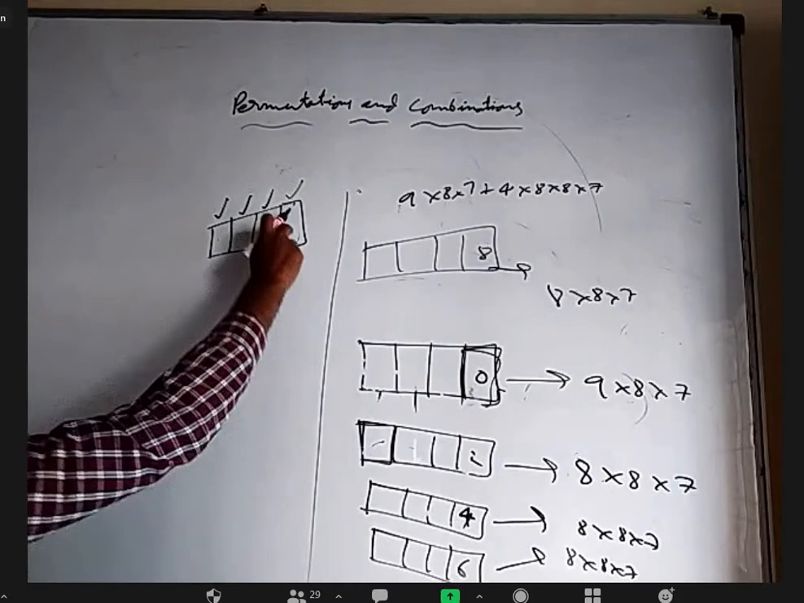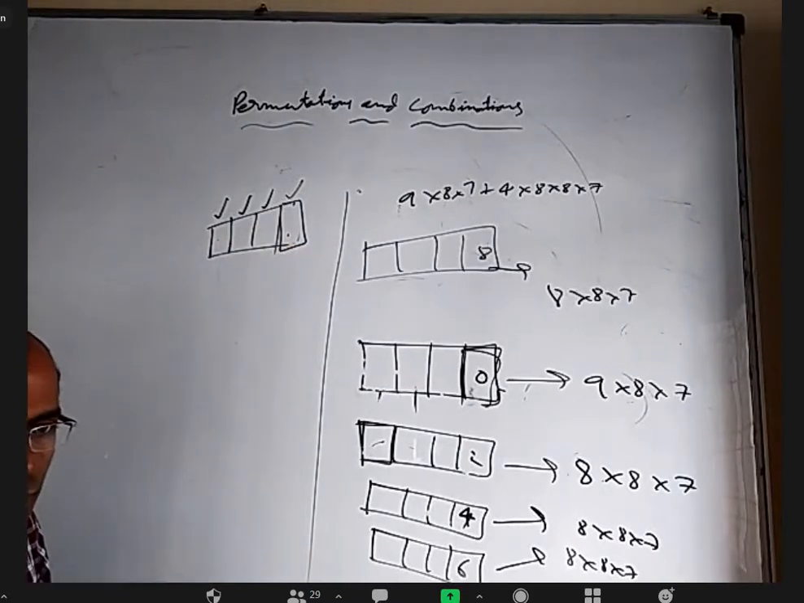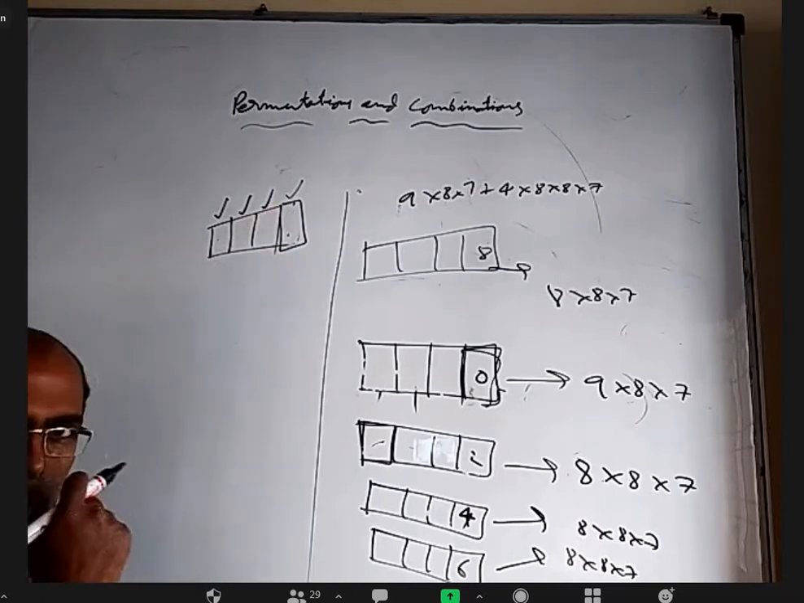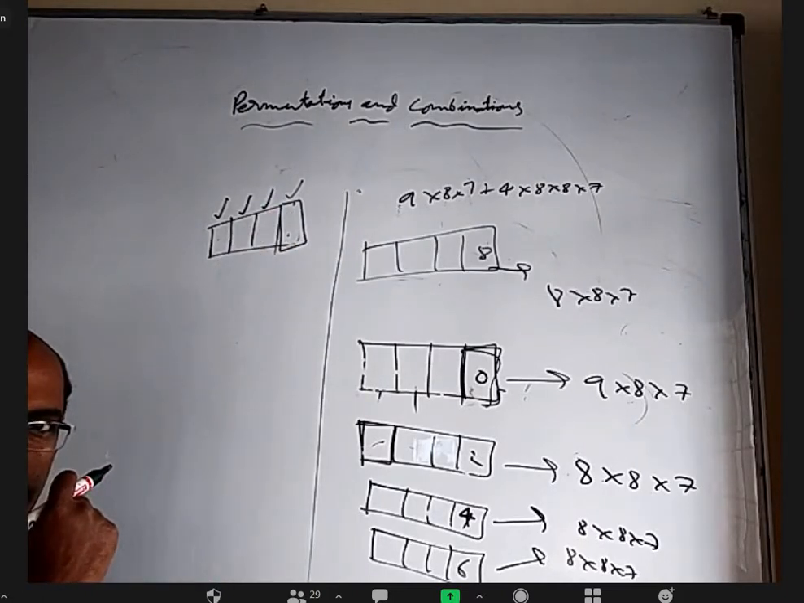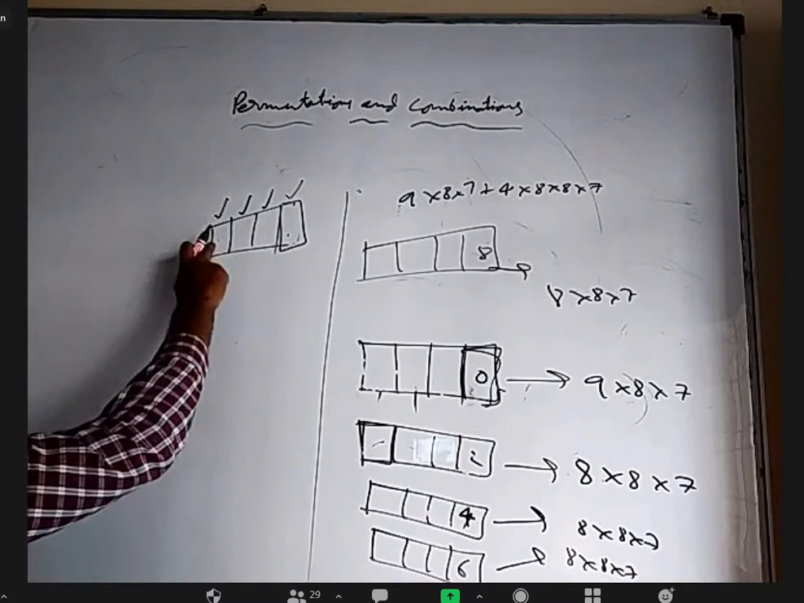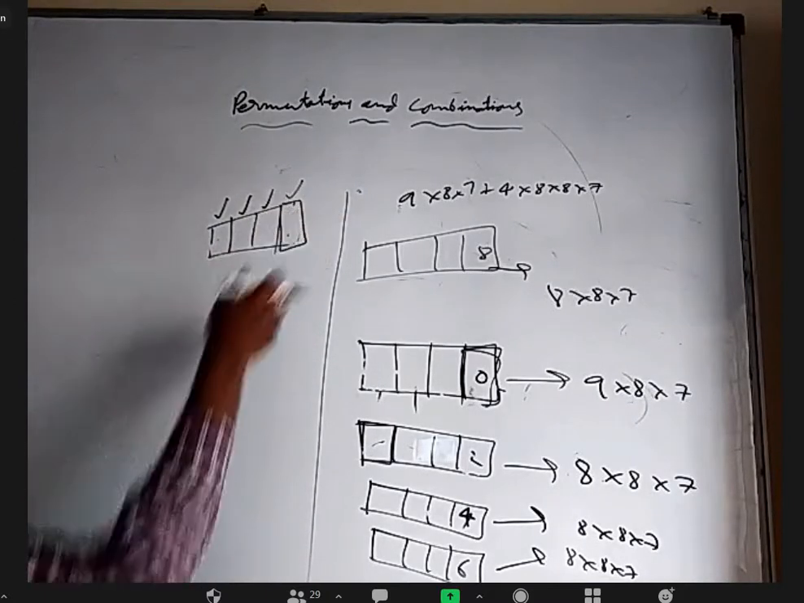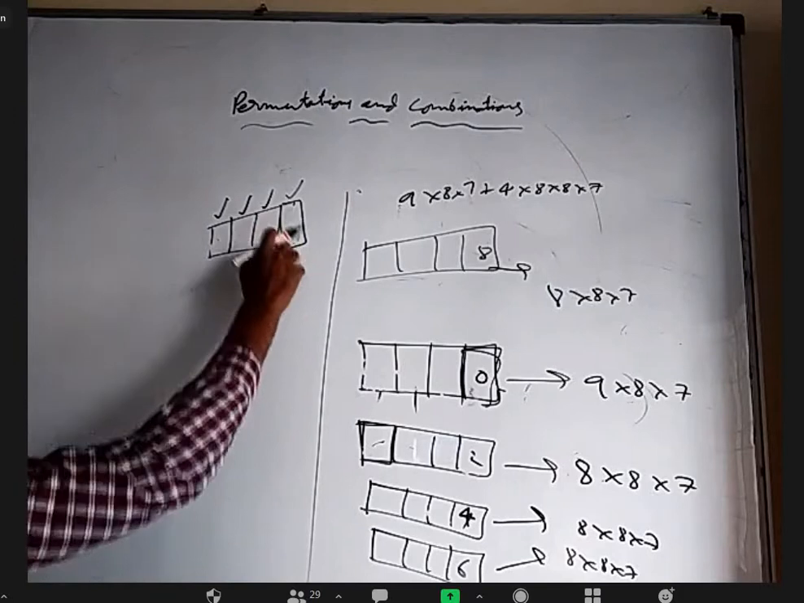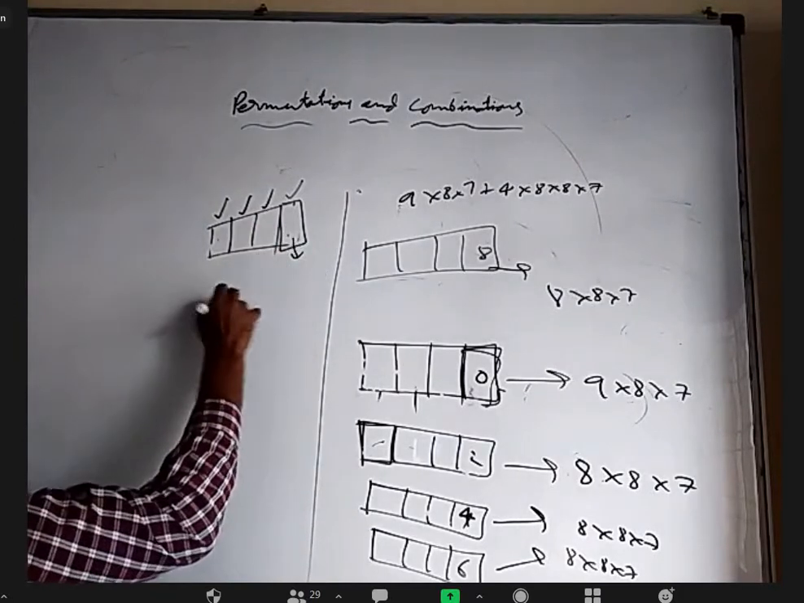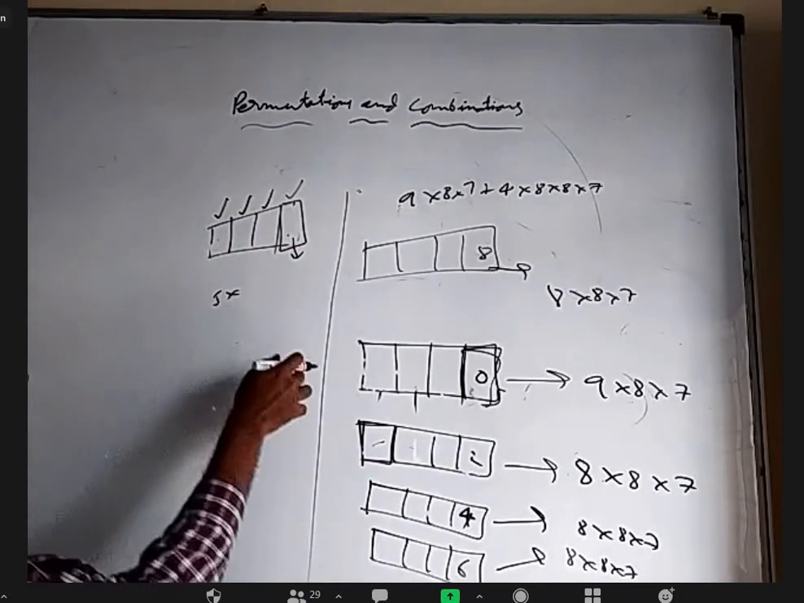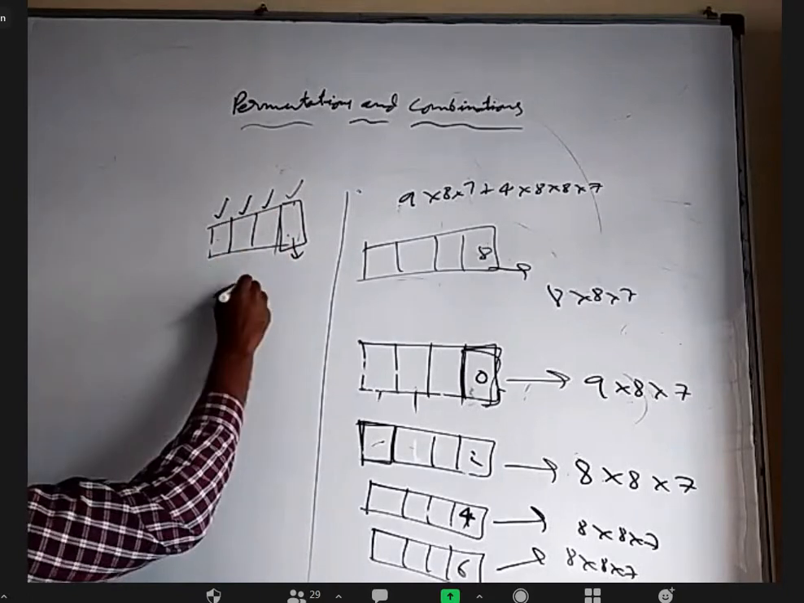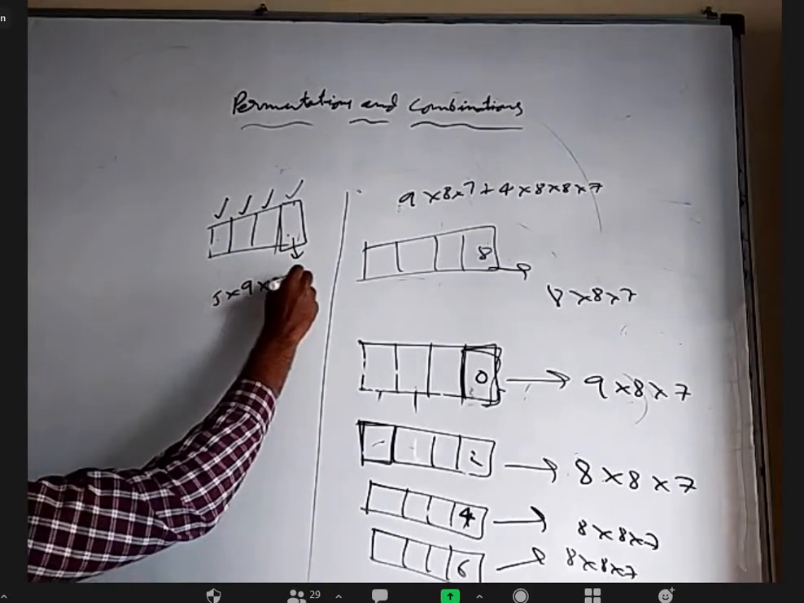Tell me, for filling this, if you want an even number, how many choices? Sir, 4 into 5, 9 into 8. Why are you telling 4? I can put 0 also here, right? 0 can come here. So 0, 2, 4, 6, 8: for filling this, 5 ways. And repetition is not allowed, so what I kept here, I cannot keep here. So that will be 9 ways, then 8 ways, then 7 ways.